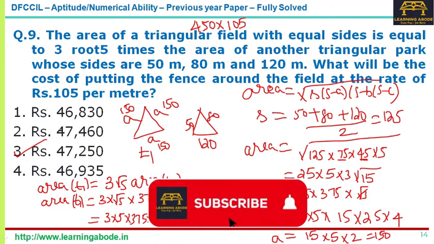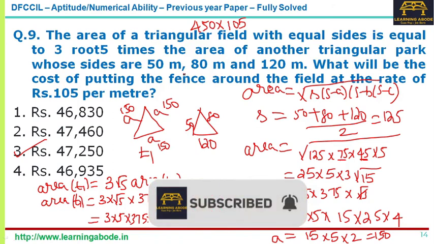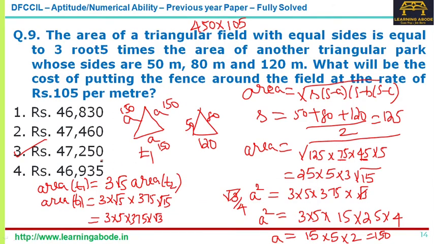See, now I have not actually calculated. The trick is, we know the last digit is 0, which means option 4 is ruled out. Among the remaining, if you leave out 0, you have 45 into 105, so the tens digit should be 5. The unit digit is 0, the tens digit should be 5. There is only one option like that. So this is how you have to make it quick. So the answer is answer option 3 for question number 9.